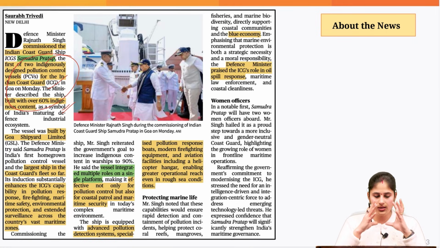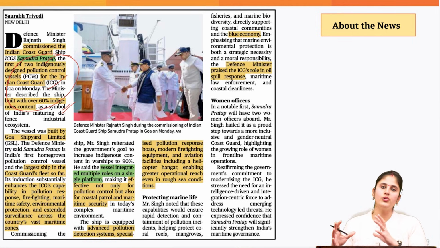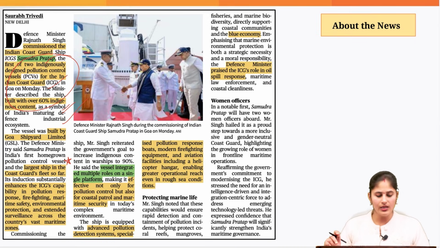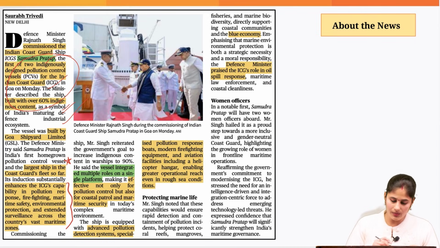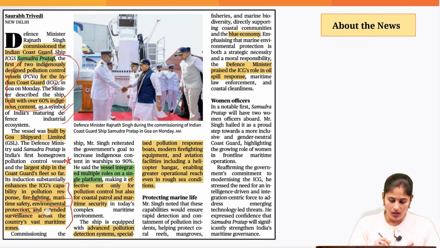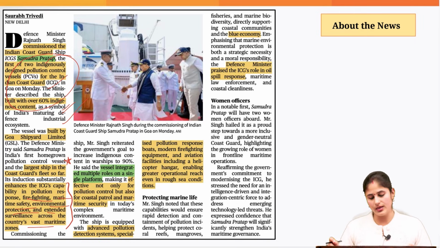Okay, so this is a move showing how we are moving towards Atmanirbharta in the defense domain as well. It has been built by Goa Shipyard Limited, and it would be the largest ship in the Indian Coast Guard fleet so far. It has enhanced capability when it comes to pollution response, firefighting, maritime safety, environmental protection, etc. And it would enable us to do surveillance across our maritime zones as well.